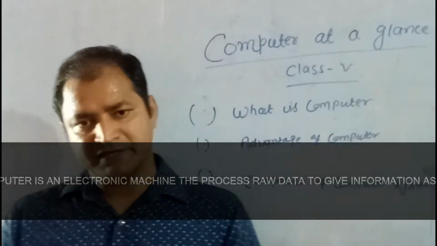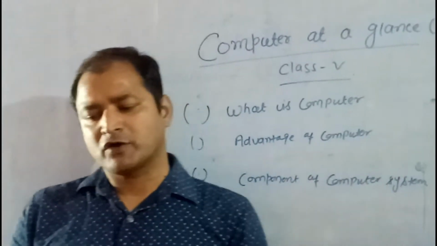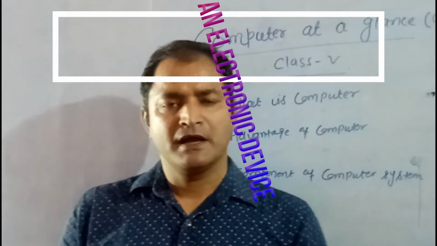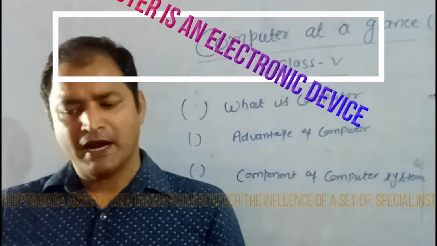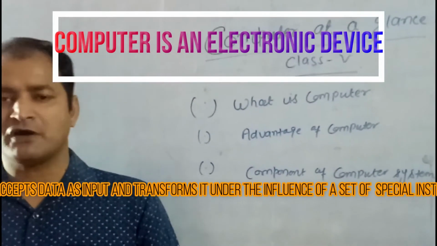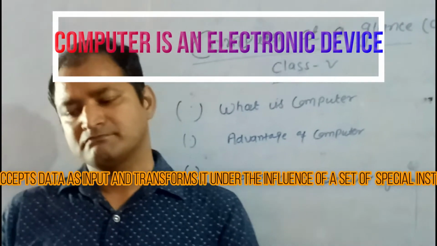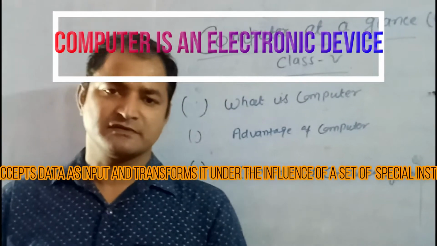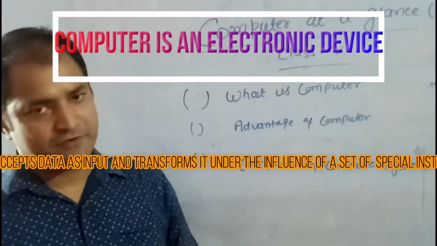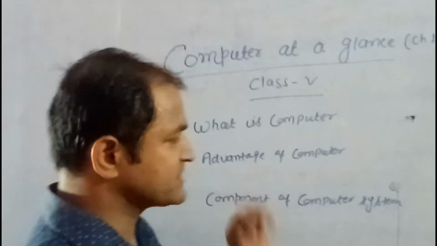A computer is an electronic device that accepts data as input and transforms it under the influence of a set of special instructions called programs to produce desired output. This is the computer. First topic I already discussed, what is computer.